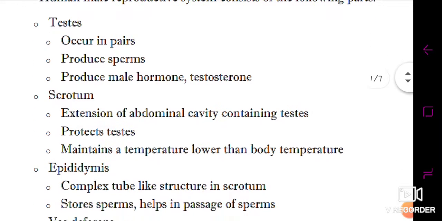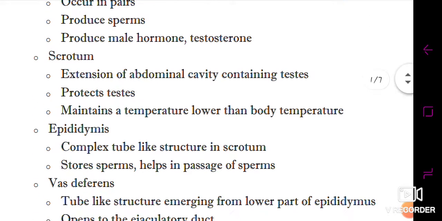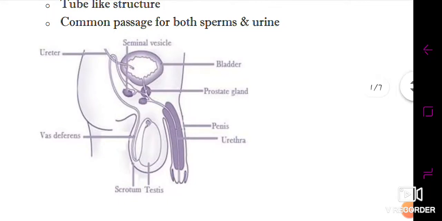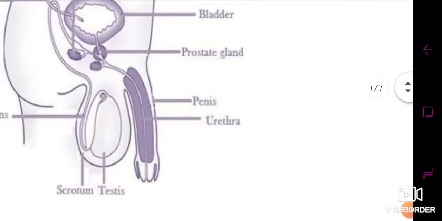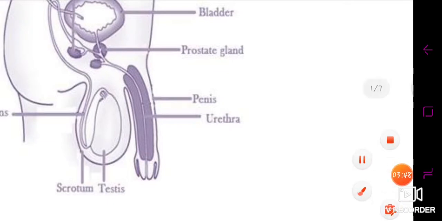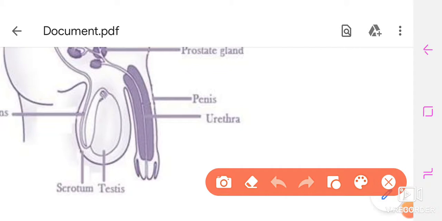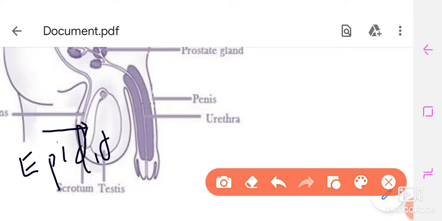If we talk about the next part of the human male reproductive system, it is the epididymis. You can see in the diagram also, it is a very complex tube-like structure. This is the epididymis.